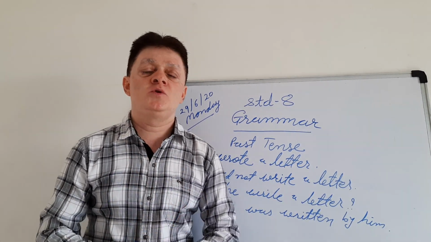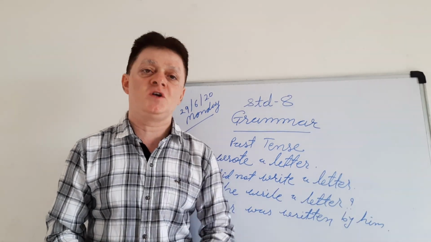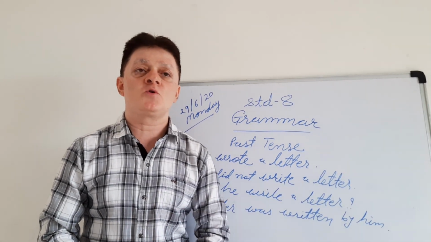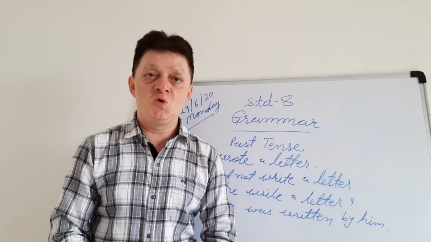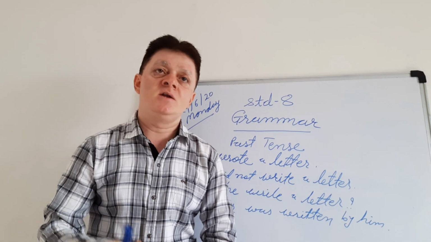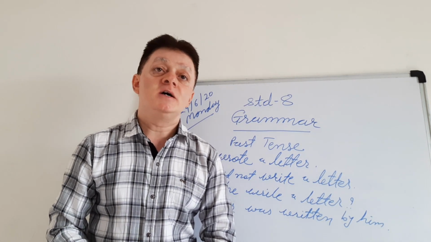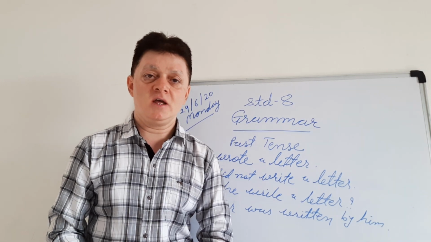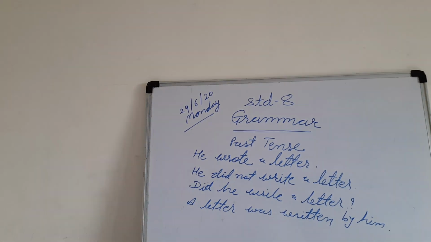Dear students, you are all experienced with V1, V2 and V3. In V1 you use the base form, "write", and the past form is "wrote". In the past participle, you will have to write "written". So this way you will have to do all the things.